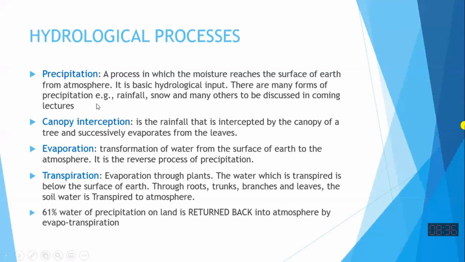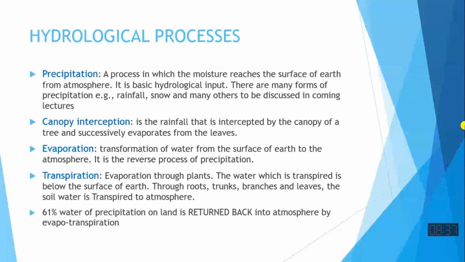Reverse to precipitation is evaporation, the third one. It is the transformation of water from the surface of the earth to the atmosphere. Precipitation comes to the earth because of the gravity force. Evaporation goes to the atmosphere because of solar energy. Because sufficient energy is available, the molecules of water change from liquid phase to vapor phase, and because of their low density and buoyancy, they move upward.